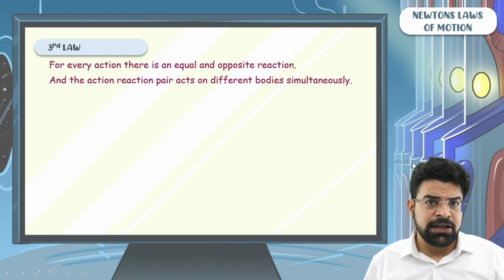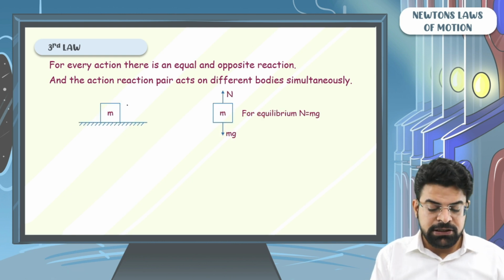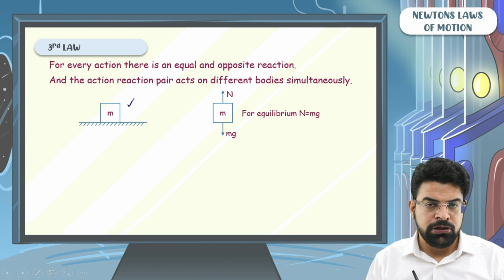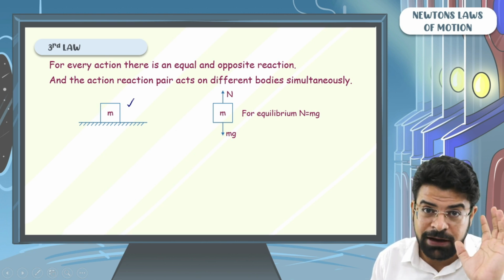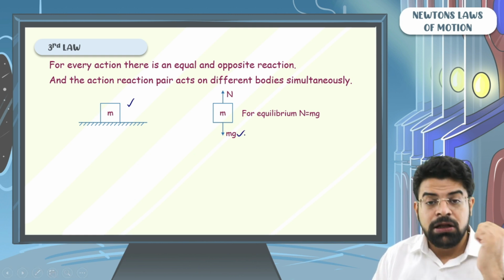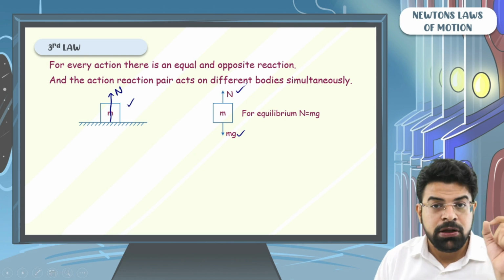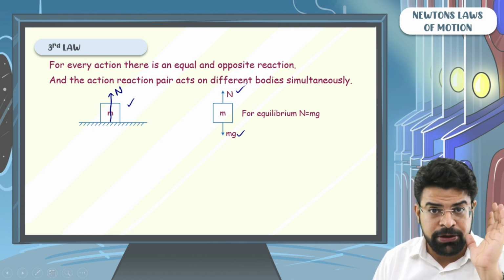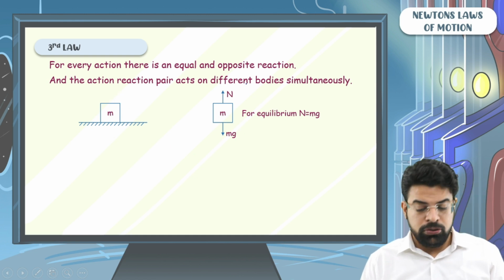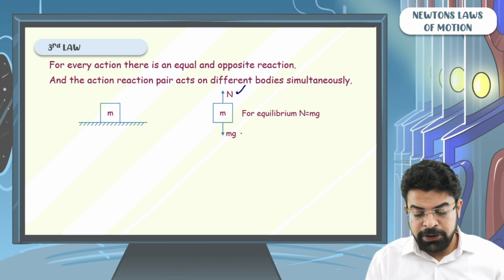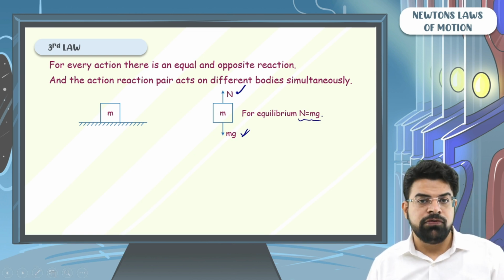So let's understand the third law more with one example. Let's say there is a block placed on a table. The block has mass m. The earth will pull the block down with the force of gravity, that will be mg. The table will push the block up with the force of normal. If the block is in equilibrium, then the net force on the block has to be 0. For the net force on the block to be 0, the force of normal should be equal to the force of gravity, right?